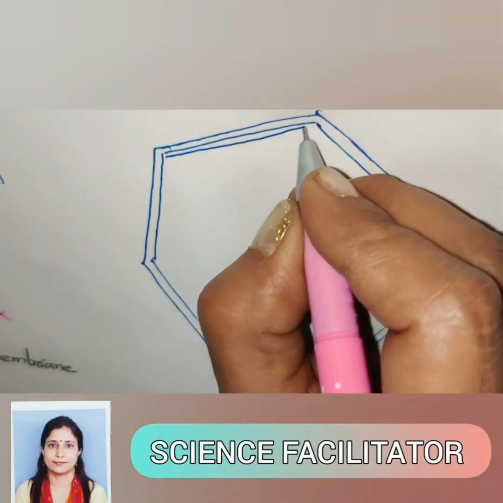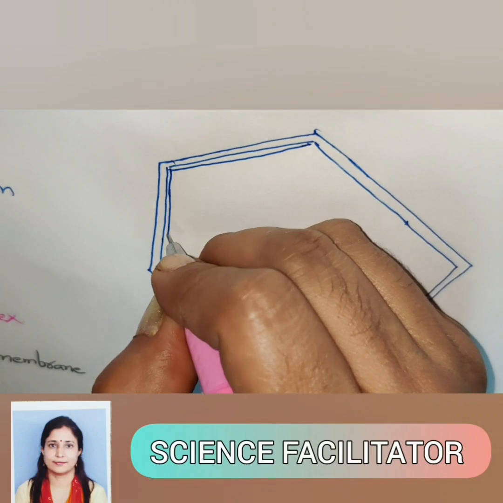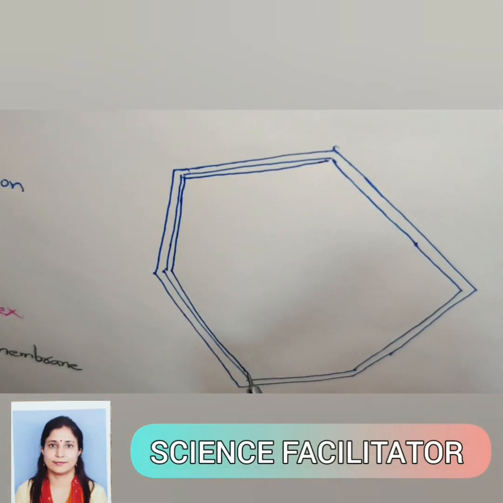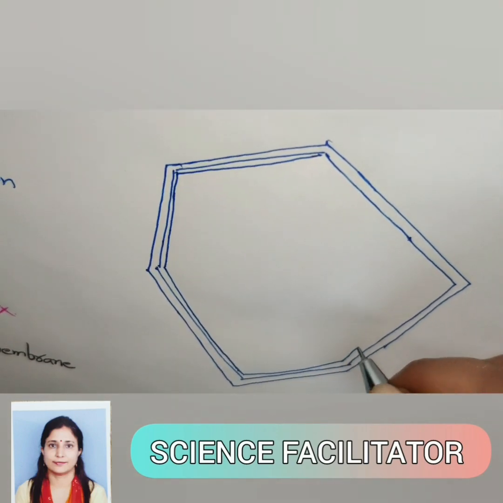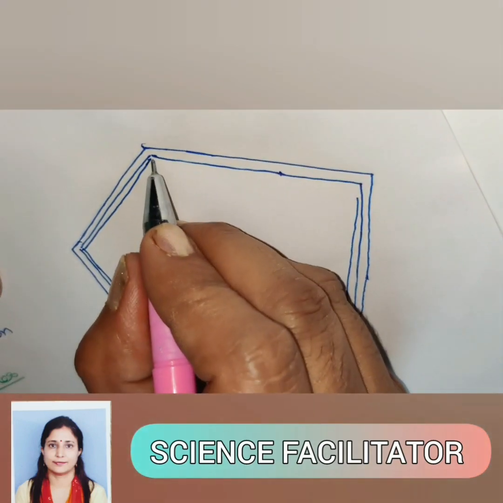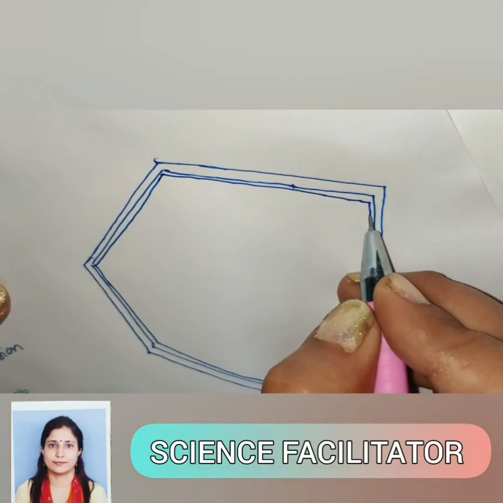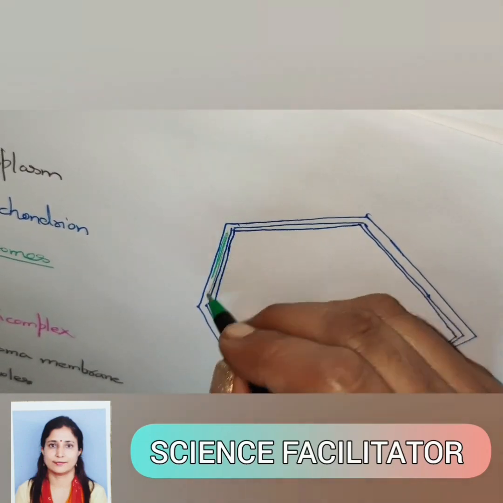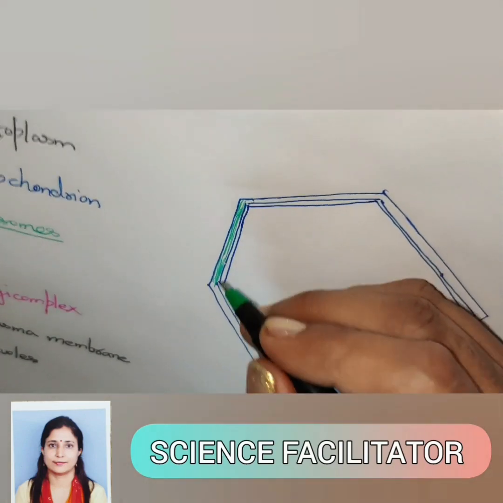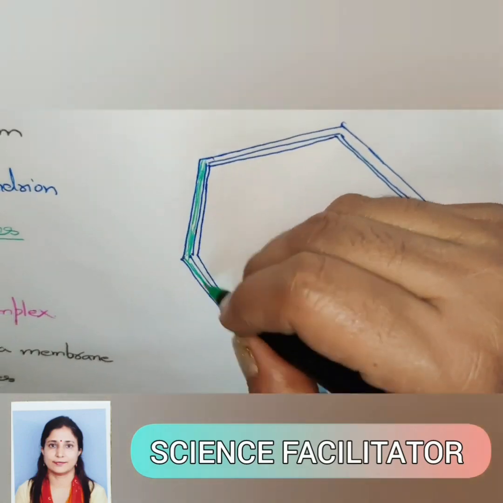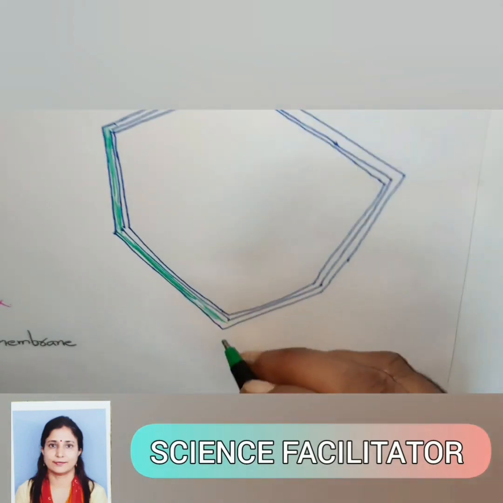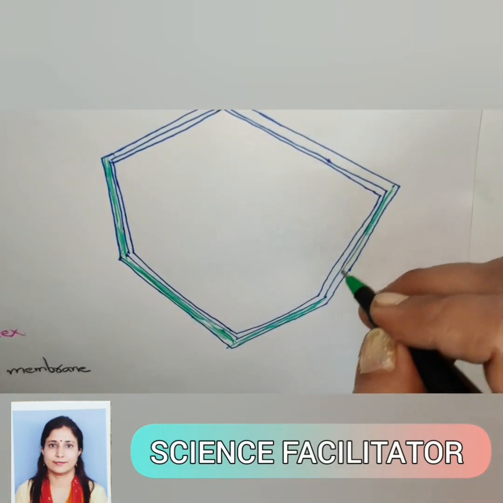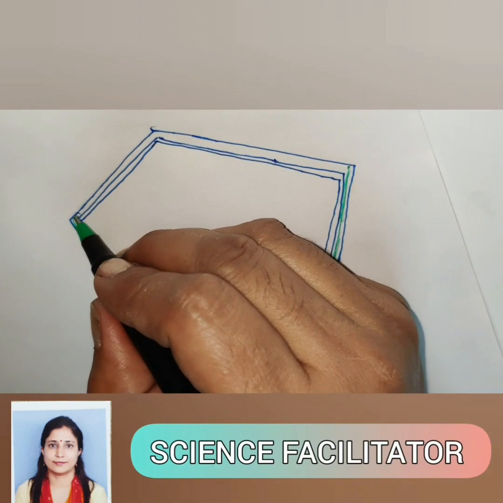Just toward the inner side, the plasma membrane is there. So we are drawing three boundaries, three layers. This outermost boundary is the cell wall. It is made of cellulose. We are drawing three boundaries here. This is the cell wall.